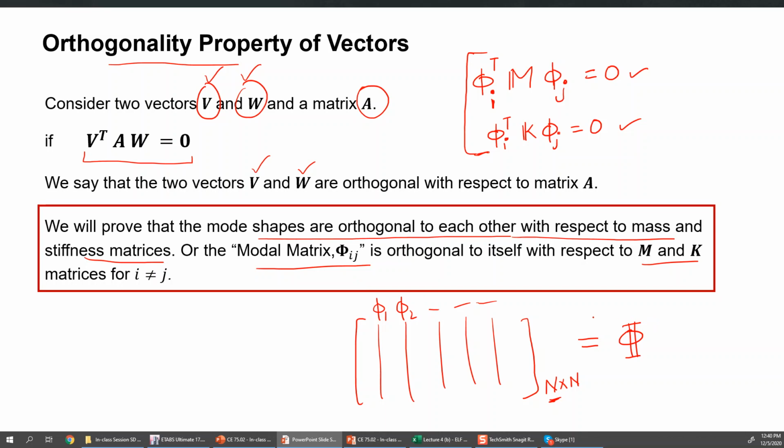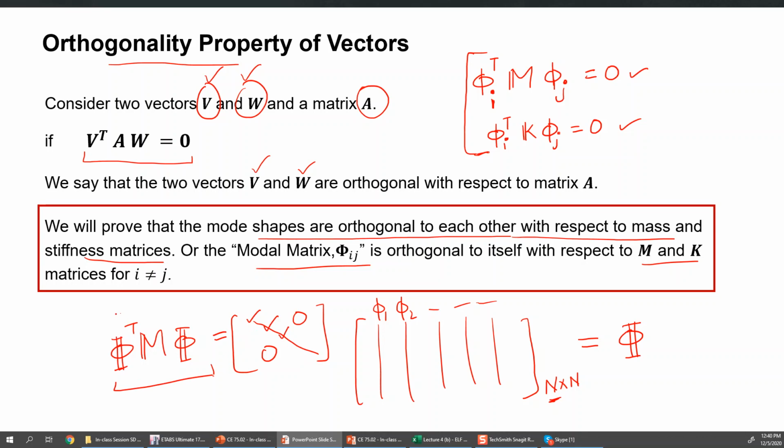So you will see that the capital phi matrix transpose times the mass matrix times the capital phi matrix again will be a diagonal matrix. It will have all zero values except diagonal, because in diagonal you will have mode shapes being multiplied which are same. So here you will have first mode shape multiplied with the first mode shape, the second with second, third with third. So only diagonal values will be non-zero for this matrix, and the off diagonal terms will be zero.